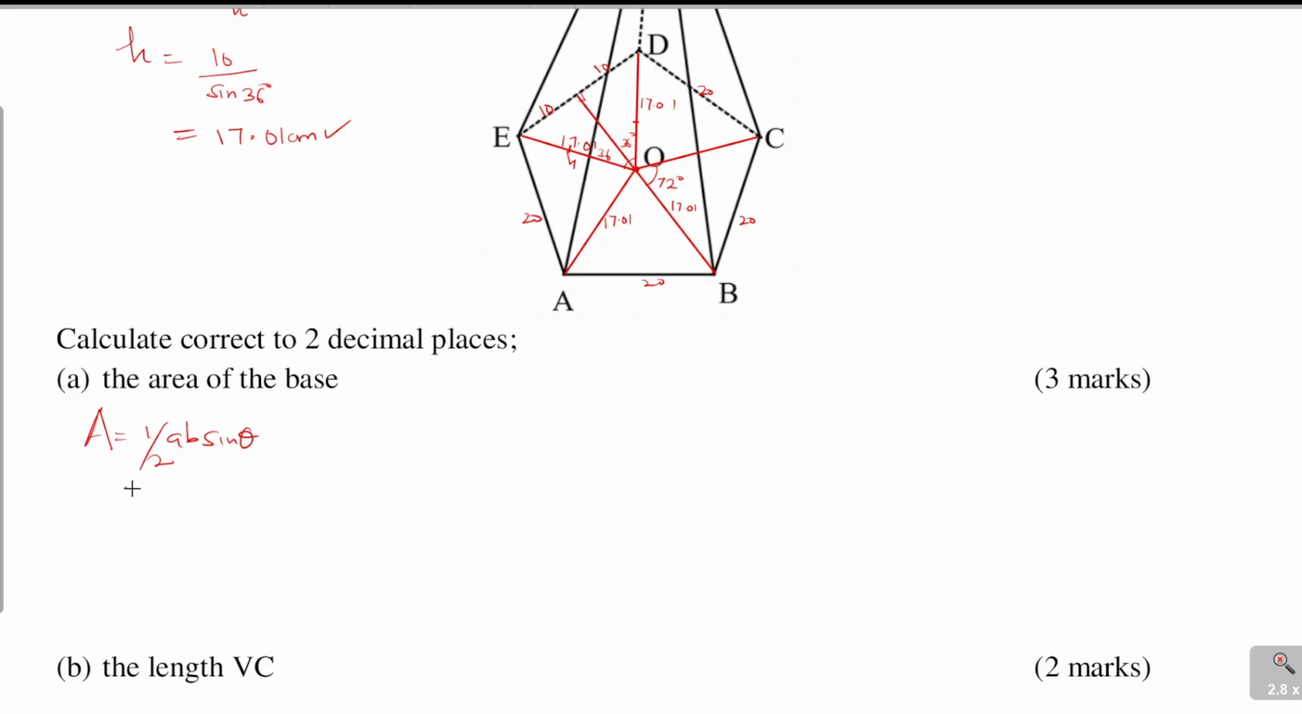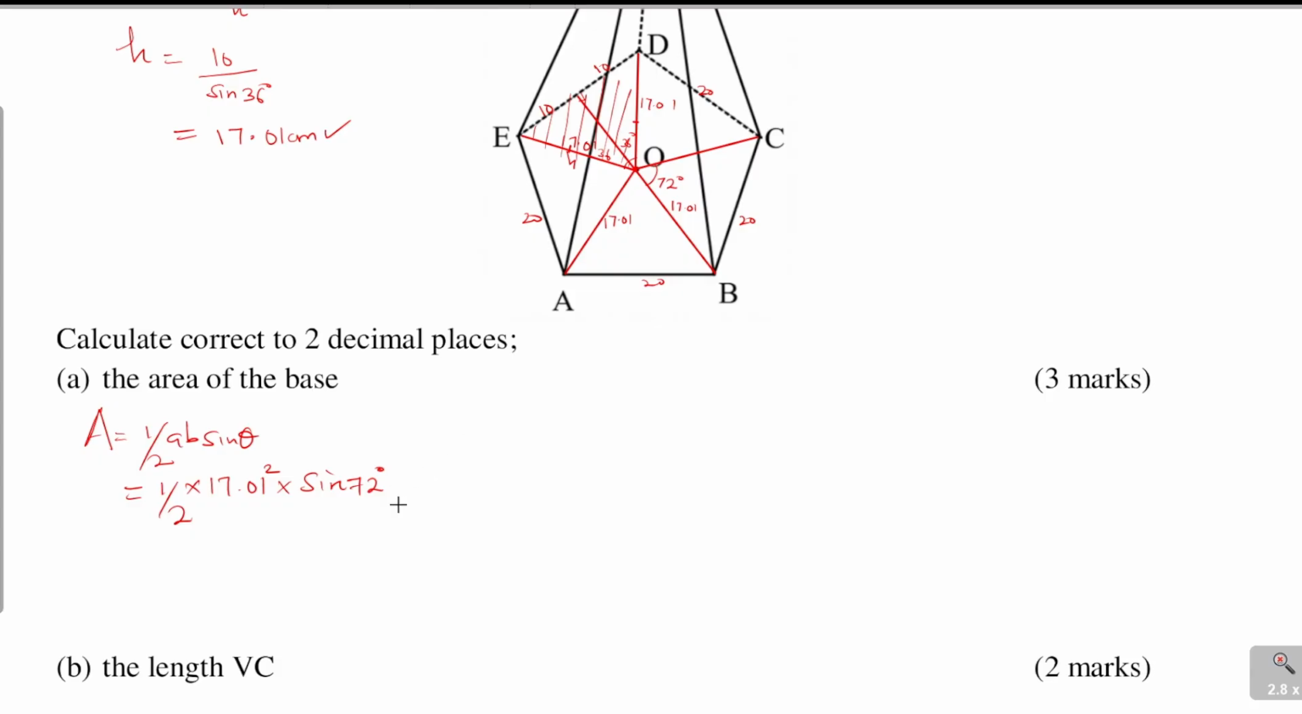Why do I use this formula? Because I have the two sides. I have obtained the two sides, 17.01 and 17.01, and then I have the angle between them, which is 72. So this will be a half times 17.01 squared, that is 17.01 times 17.01 times the sine of 72 degrees. Now that will give the area of that one triangle.